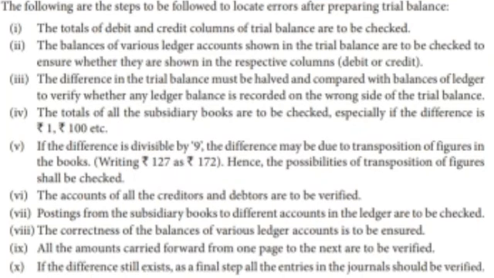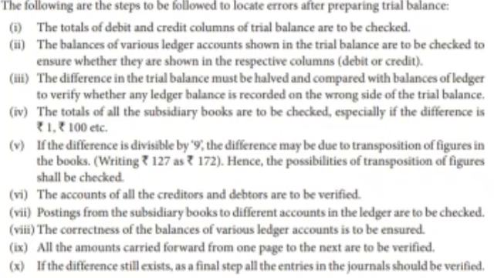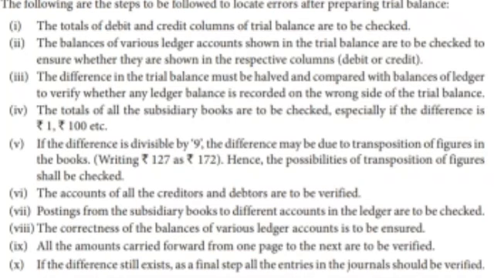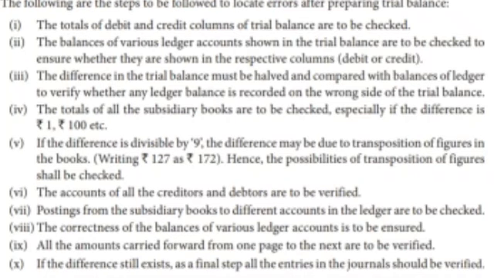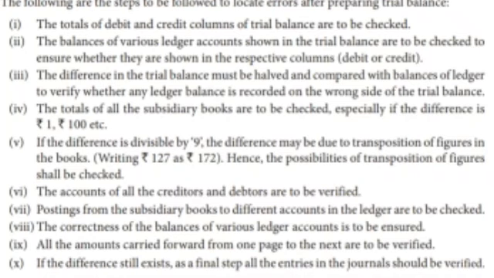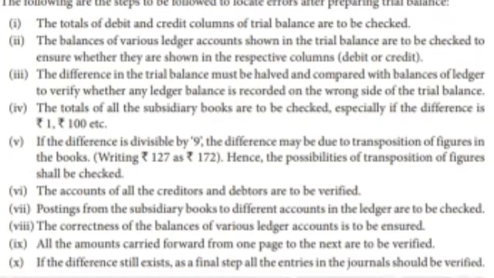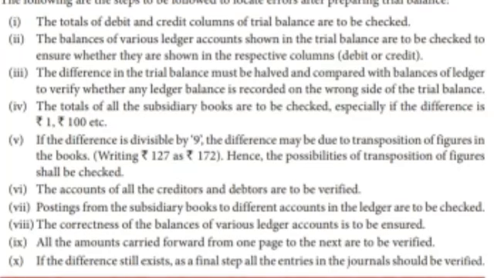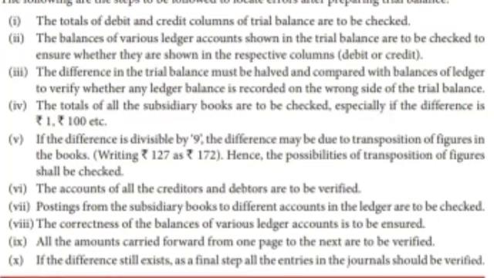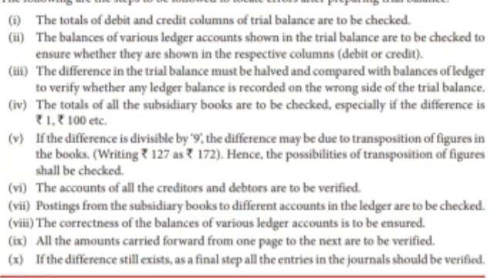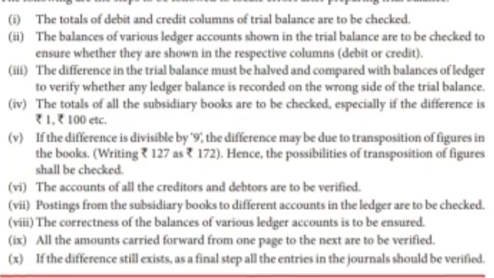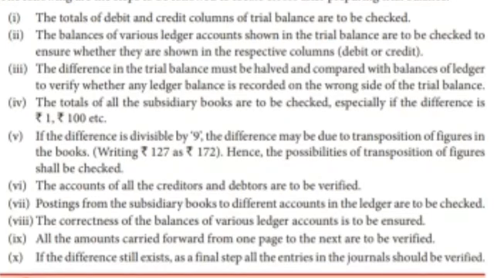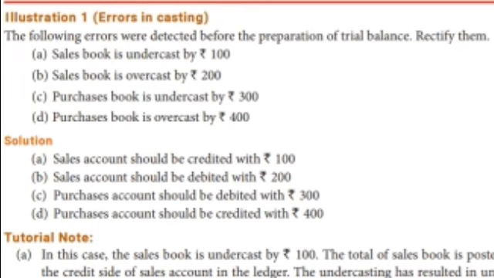The accounts of creditors and debtors are to be verified. Postings from the subsidiary books to the different accounts in the ledger are to be checked. The correctness of the balances of various ledger accounts is ensured. All the amounts carried forward from one page to the next page are verified. If the difference still exists, as the final step, the entries in the journal should be verified. For example, if we have a mistake in the trial balance, these are the places we are going to check. Okay. Next, we are going to see illustration sums.